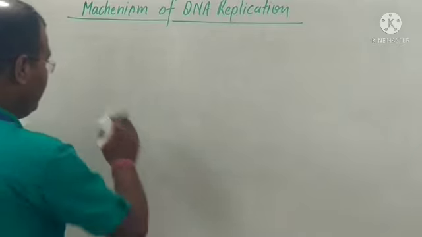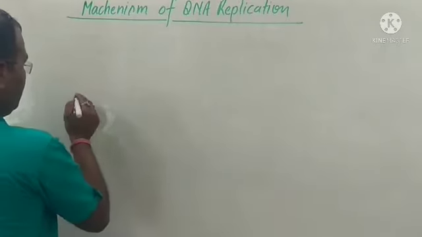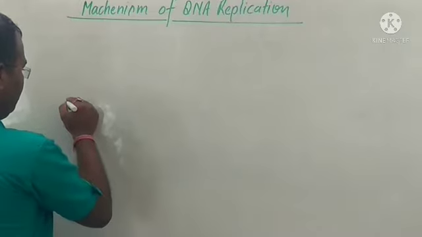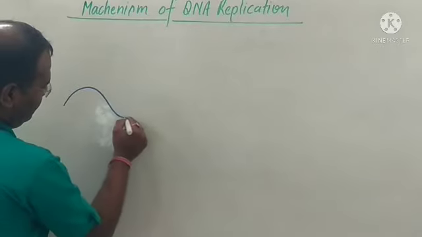So see with the help of a diagram. First we draw here the diagram of the DNA.